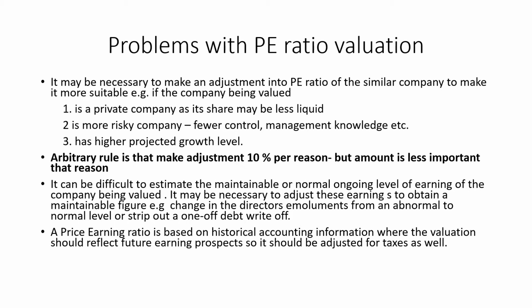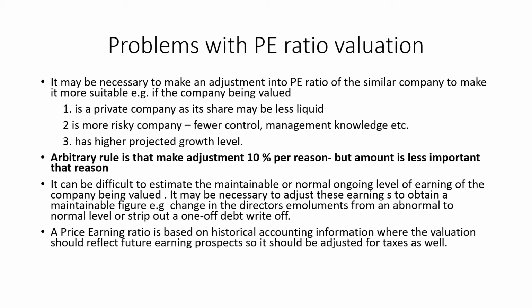Secondly, the company is more risky, because its management is not as well controlled, and management knowledge is not sufficient. In that case, we have to make adjustments.